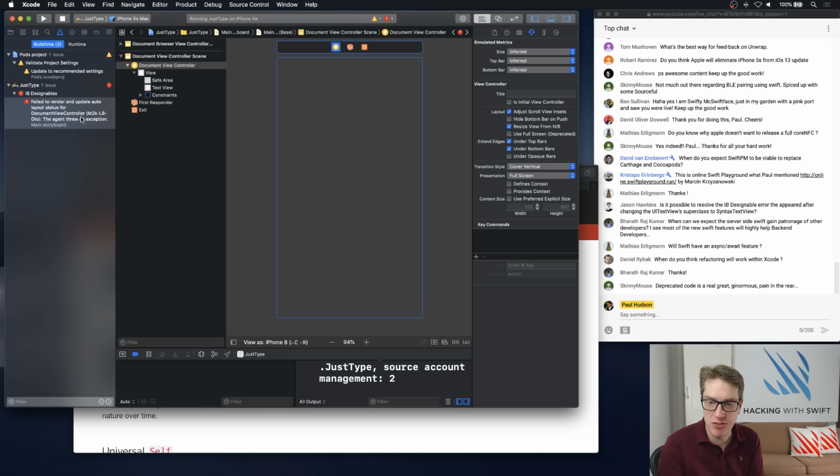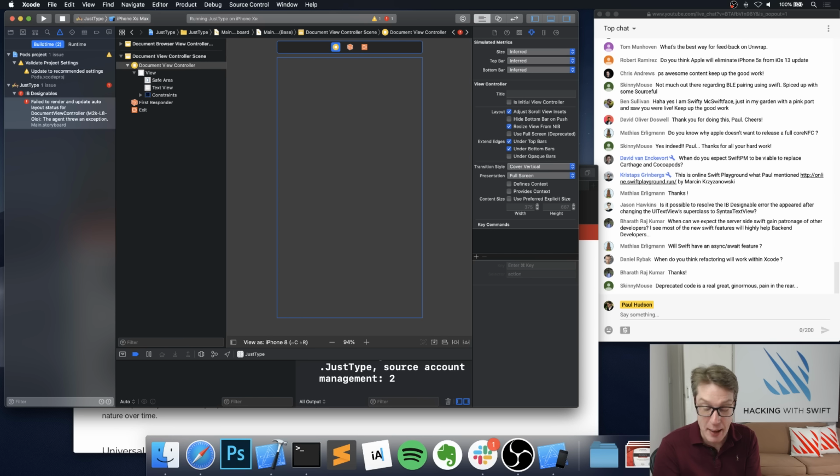Deprecated code is a real pain in the rear. It is, I agree. And of course, we're approaching deprecation season, which is annoying. So we'll see things die soon. I'm not sure what. iOS 12 was a fairly tame release. It was mostly about performance and similar, which is important stuff. I'm really glad iOS 12 is a screamingly fast release.